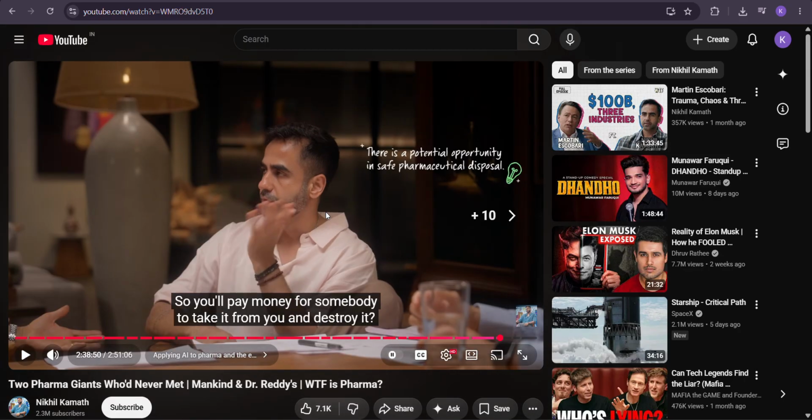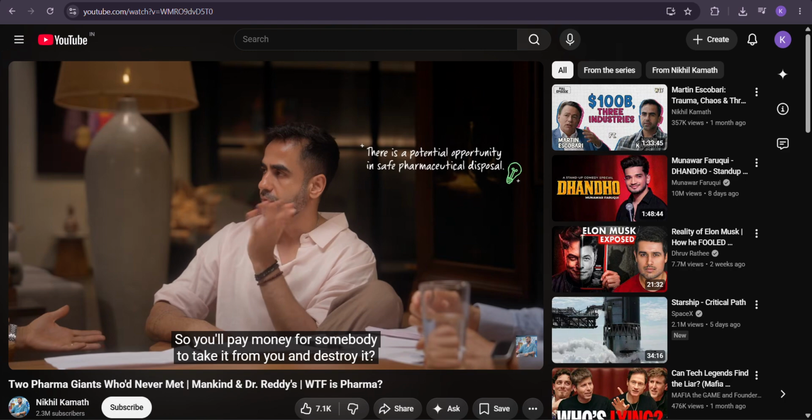The two pharmaceutical founders agreed that if there is someone who can take the medicines from these manufacturers, or maybe the wholesalers or distributors of their medicines, they will pay that person to take the medicines from them and guarantee that the medicine will never come back to the market again. So the medicine shall be destroyed.